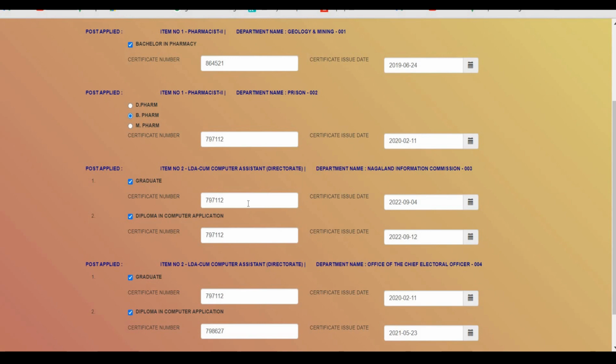So those candidates who have already entered your 6th semester mark sheet certificate number, it's fine even if you have entered that certificate number, because your form will not be rejected. So this is the information based on the certificate number. Now the next point will be related to the age relaxation.